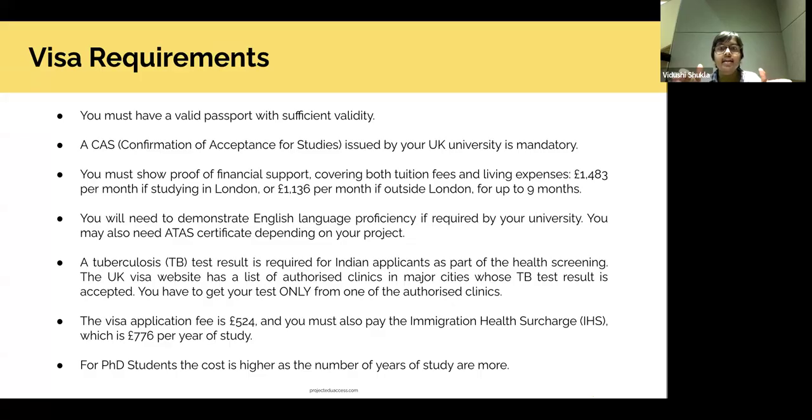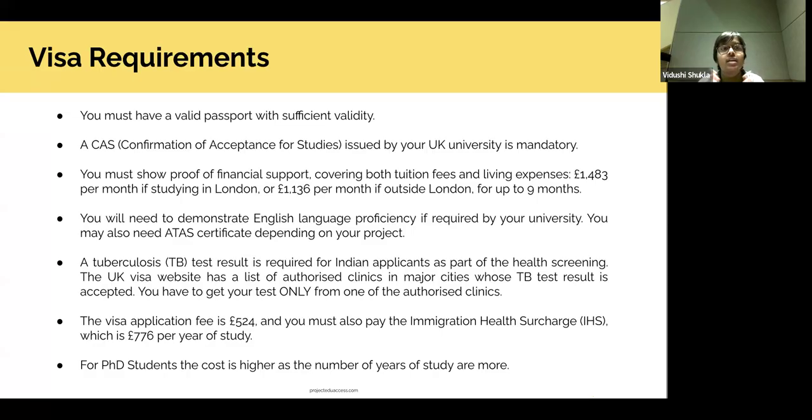Along with that, since I said that the visa is made for the course of study plus an additional 1 to 4 months period, you'll have to pay a health surcharge for that too. So, for example, if you are a master student, you will pay health surcharge equal to 12 months plus 4 months. So 776 plus a 4 month period will be calculated, and you'll have to pay an upfront amount of health surcharge when you're moving to UK.